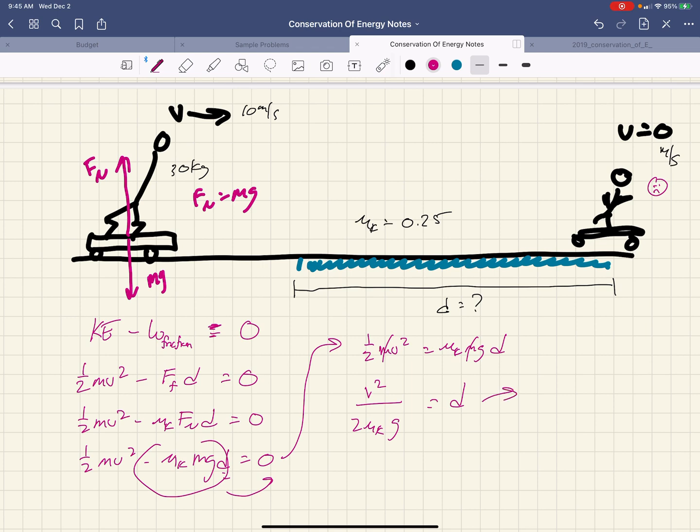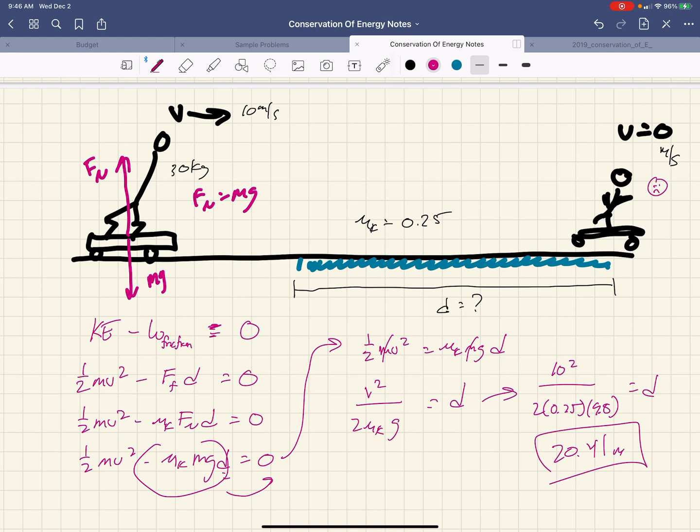And now this means that it's going to be 10 squared all over 2 times 0.25 times 9.8 equals d. All right, calculator time. So 100 divided by 0.5 times 9.8, 20.41. So this person will stop a little after 20 meters after hitting the rough part of the road, or the rough part of the sidewalk.